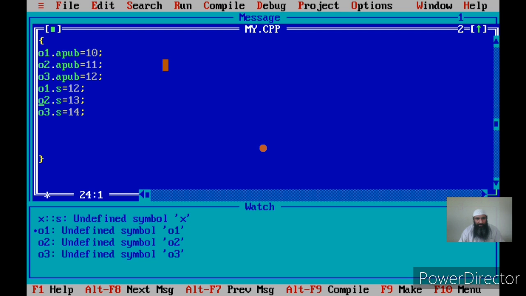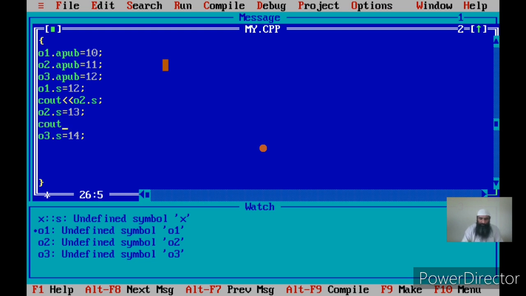Let us see if the changes are reflected. Now if I change O1.s, let me say cout O2 dot s. If O2 dot s has become 12, that means O1 dot s and O2 dot s are the same. I could have equally printed O3 dot s there.